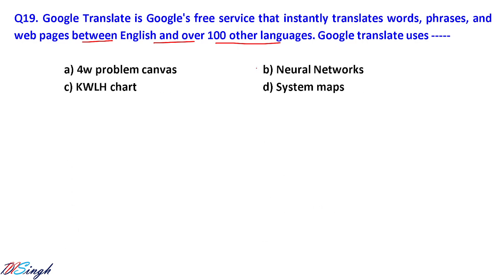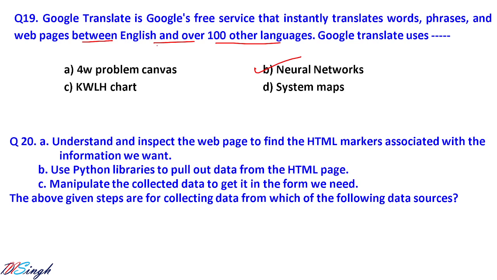Google Translate uses what? 4W Canvas, KWLH chart, or system maps. They are going to use what? Neural networks. So Google Translate uses neural networks. The understanding and inspect the web page to find the HTML marker associated with the information we want.